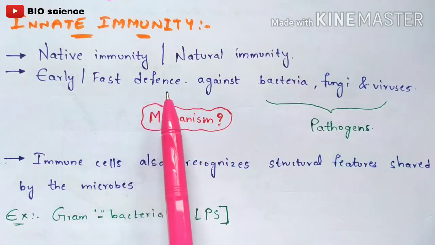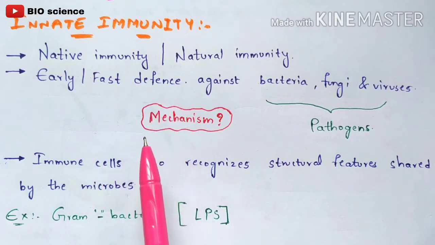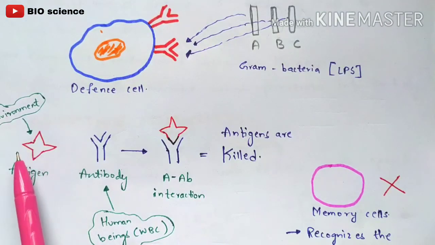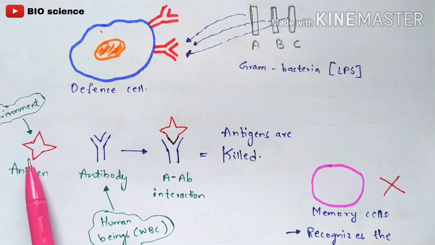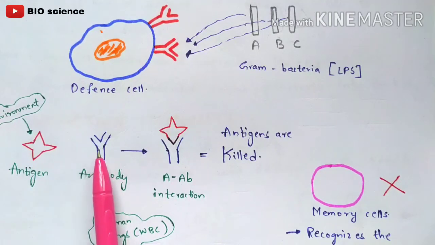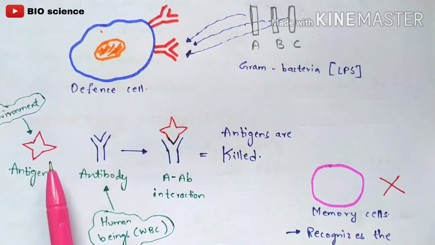So what is this defense mechanism? How can it provide early and fast defense? Let us see. The harmful antigens will enter your body from the external environment, whether bacteria, fungi or viruses, and that is considered an antigen in immunological terms. Once it enters your body, we know that our body consists of antibodies which will be released or else present in the white blood cells. The white blood cells are generated from the bone marrow, and they consist of antibodies which mainly act to kill this antigen. So how can it kill the antigen?